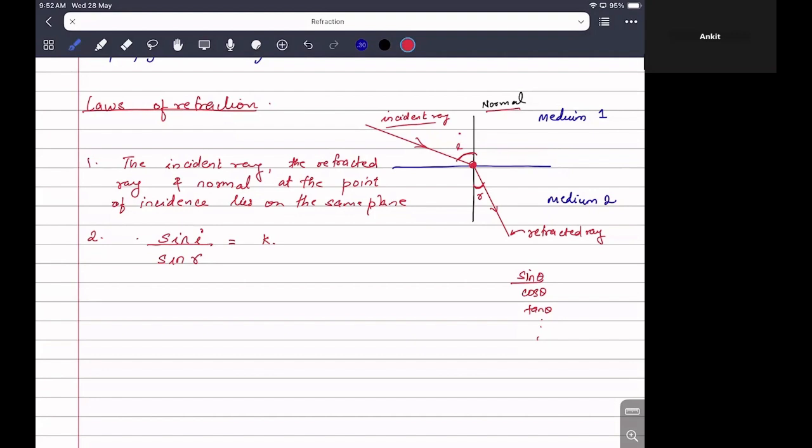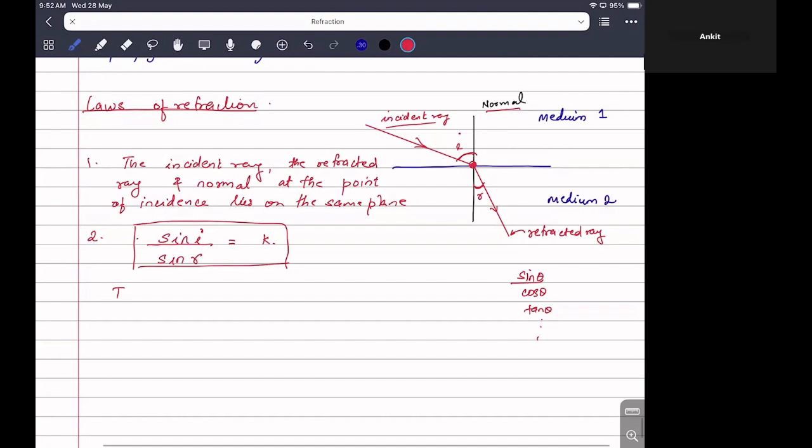We'll come to that. What do I mean by given pair of medium? But you have to remember this: the ratio of sine of angle of incidence to sine of angle of refraction is constant. And it has a name which will be very important to us throughout the chapter.